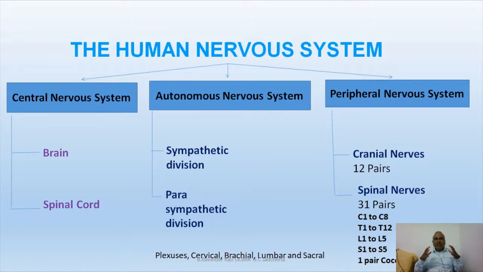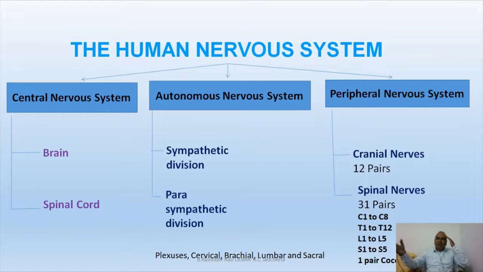The central nervous system receives information from the peripheral nervous system and processes it. After processing, a proper decision is taken, and those decisions are sent back to the peripheral nervous system in the form of electric impulses. The peripheral nervous system conveys the information of the central nervous system to the muscles or to the glands.